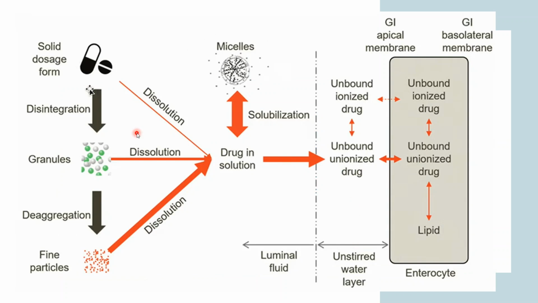If you see here, when you are taking a solid dosage form, it undergoes dissolution, basically drug in solution, and then it goes as unbound unionized drug into your body, and then into your lipid. Basically, the lipid is crossed by the unbound unionized drug. So that unionized drug is lipophilic in nature. When you are taking it, it gets disintegrated. Then granules form, and deaggregation gives you the fine particles. So this is how the drugs get processed in your body.